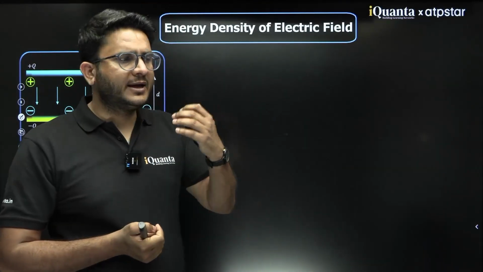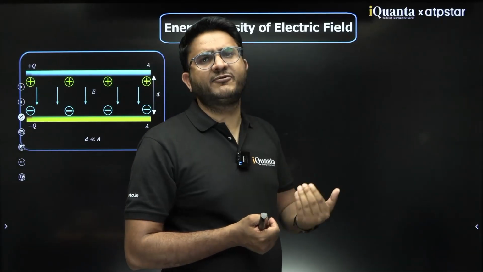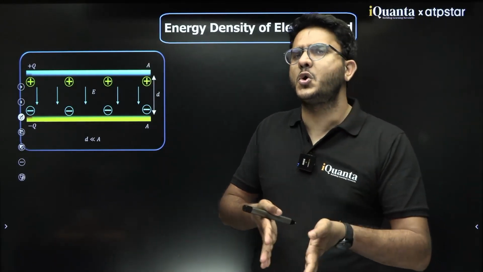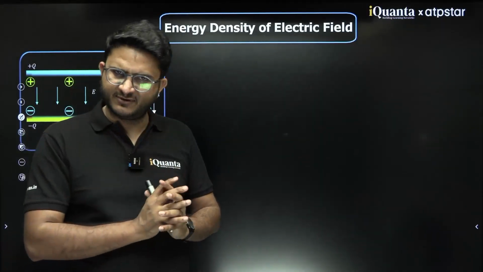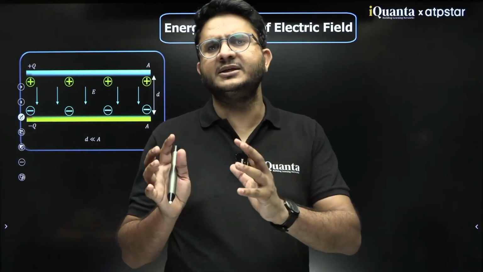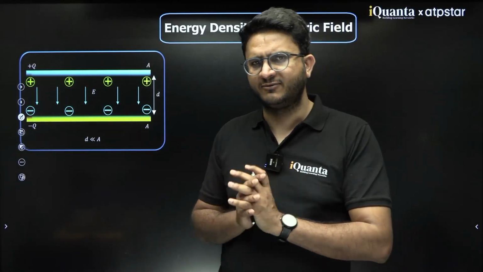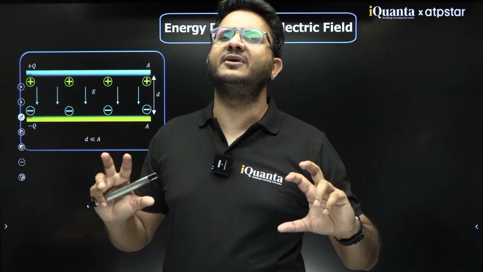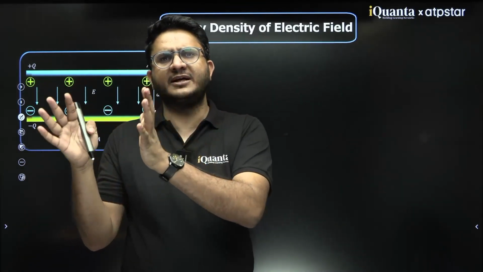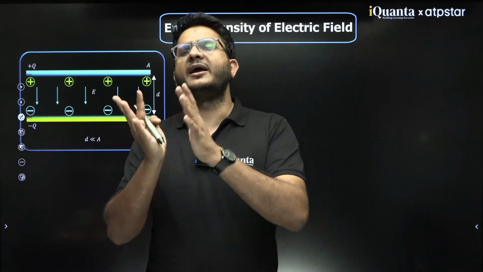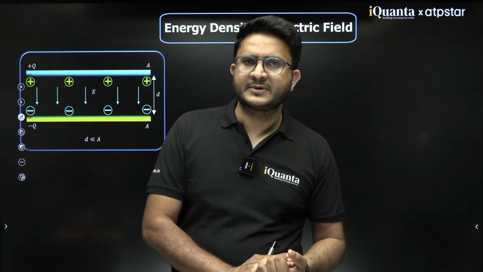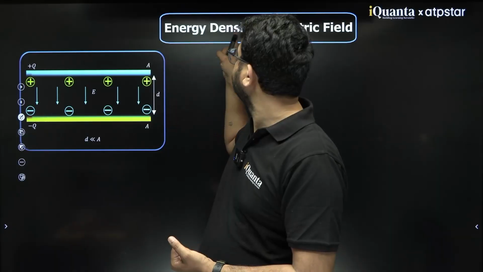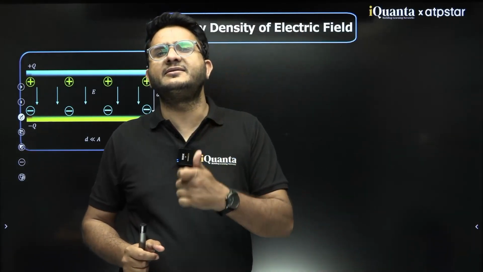So here the energy is travelling in the form of electric field or magnetic field. Some energy is stored in the form of electric field, and some portion of the energy gets stored in the form of magnetic field. And both these energy values are equal also, like 50% gets stored in the form of electric field and 50% gets stored in the form of magnetic field. Clear? So here we are studying energy density of electric field. What is the energy density of electric field?